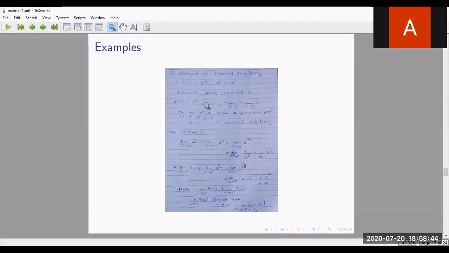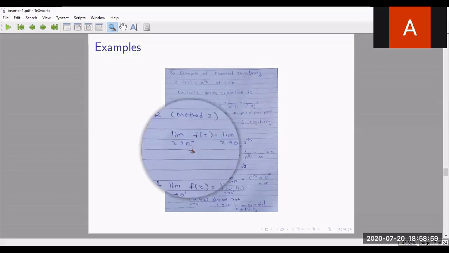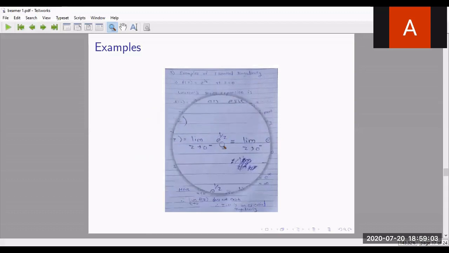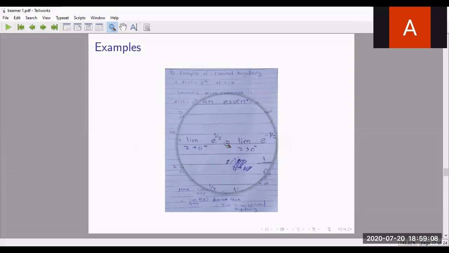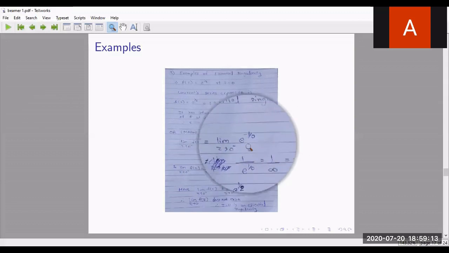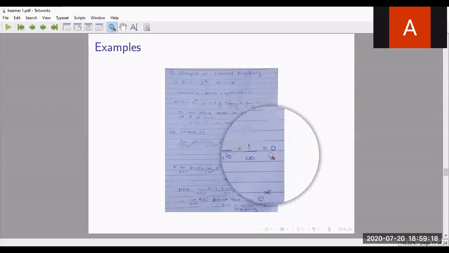Now what we said, essential singularity means the limit does not exist. For limits, we'll consider the left hand limit and the right hand limit. Limit z tends to 0 minus means we are going through the left. f of z, what do you get? 0 or minus 0 is the same, but we are going through the left, so we'll put minus 0, that is e raised to minus 1 by 0. That is nothing but 1 by e raised to 1 by 0, which is 1 by infinity, which is 0.